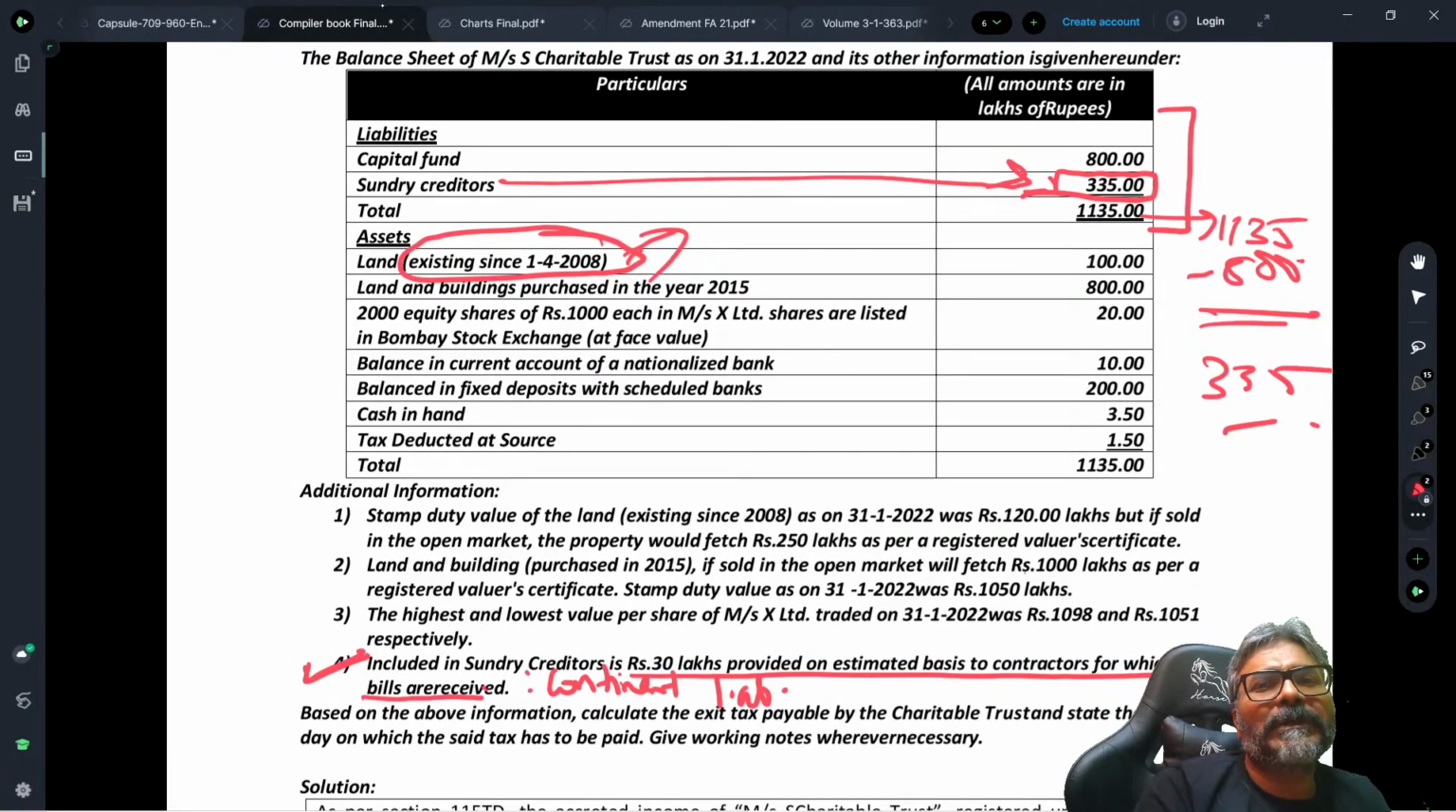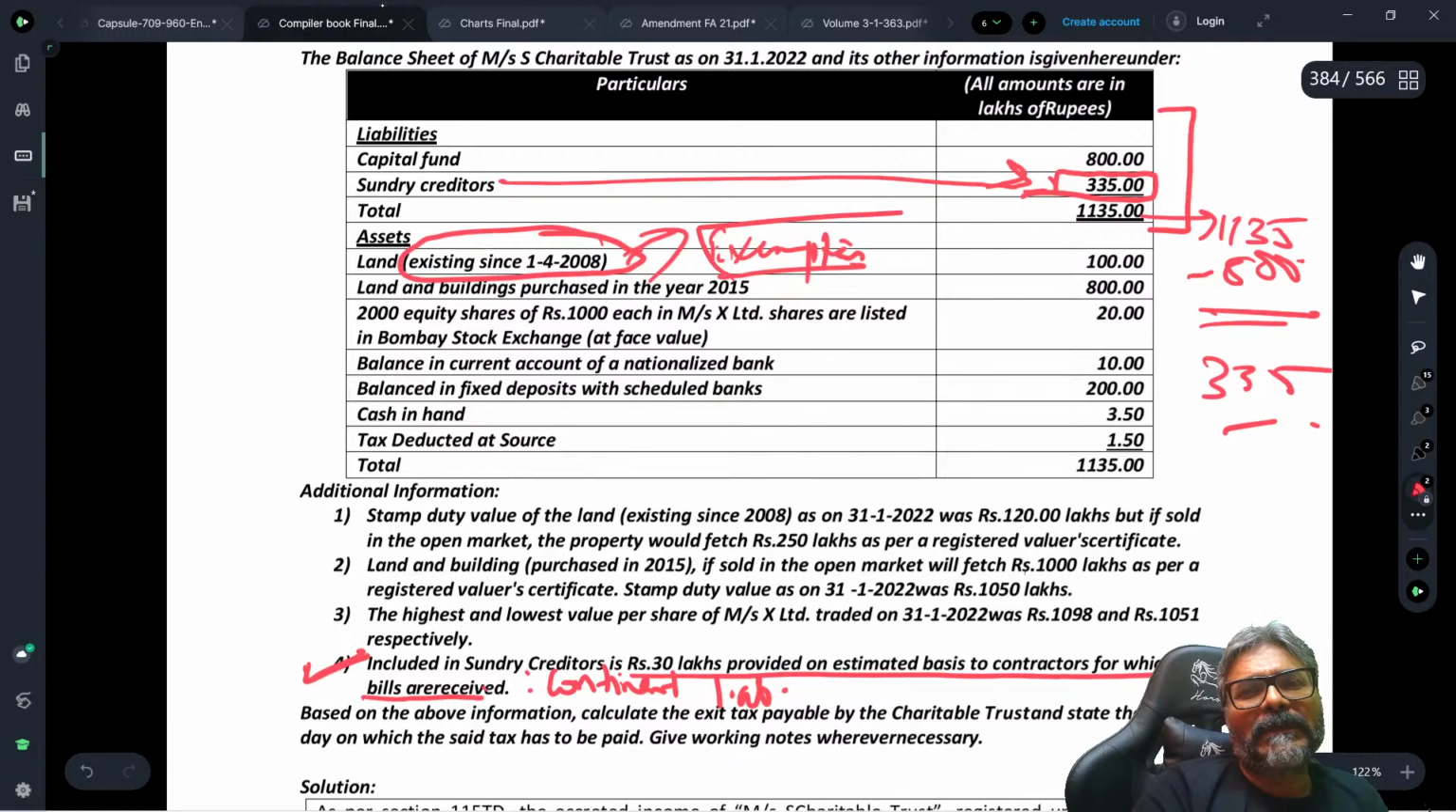So this was a year in which the exemption was applicable, so there was no doubt in this regard. In this context, the exemption was applicable, students. Fine. So this was 100. Land and building purchased in the year 2015, 800.